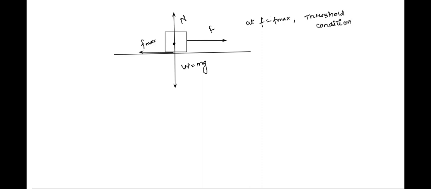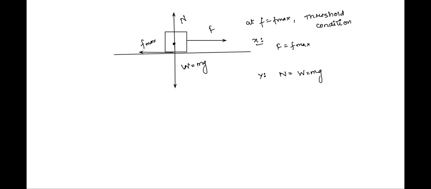At this position, this is the maximum value of friction which can be equal to the regularly increasing force, capital F. And this is how the horizontal equilibrium is existing. Of course, in the y direction equilibrium is there because the net force in the upward direction, normal reaction, is equal to the net force in the downward direction, which is weight or mg. This is the condition.